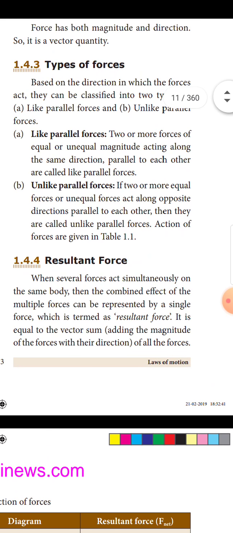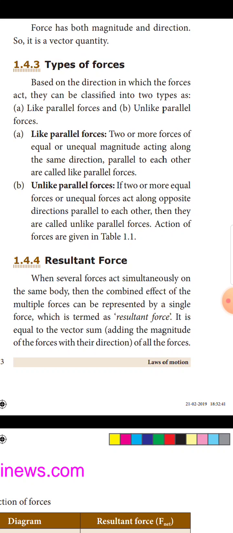Types of forces: like parallel forces and unlike parallel forces. Based on the direction in which the forces act, they can be classified into two types as like parallel forces and unlike parallel forces. What is a like parallel force? Two or more forces of equal or unequal magnitude acting along the same direction parallel to each other are called like parallel forces.